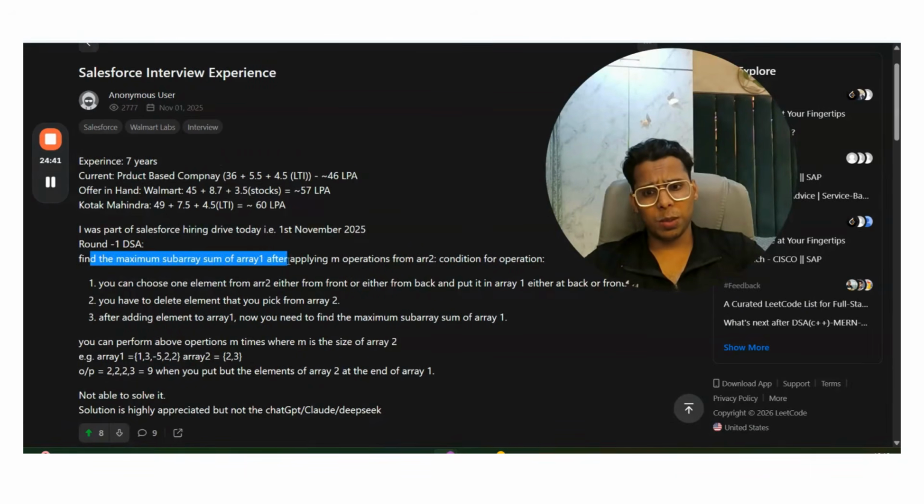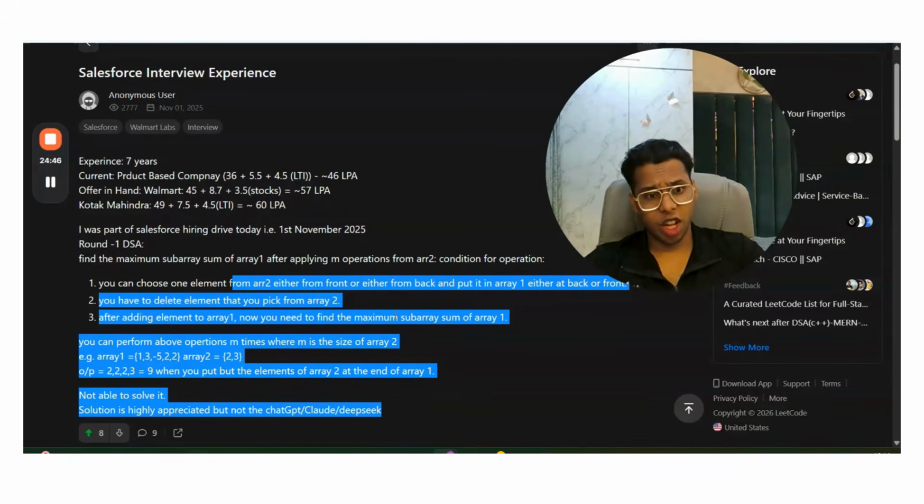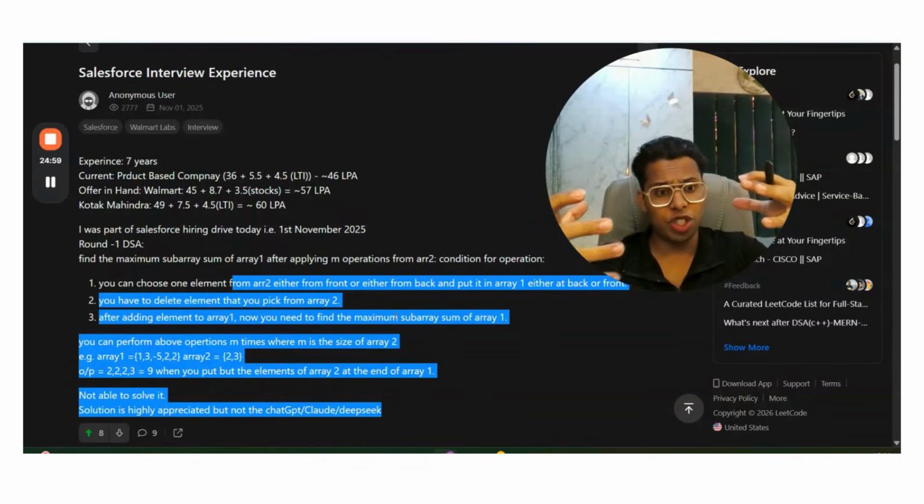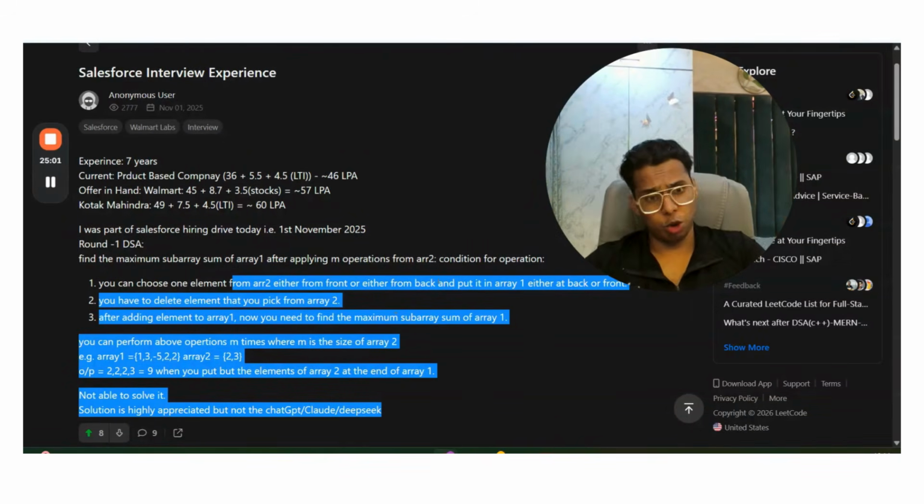Find the maximum subarray sum of array one after applying array two conditions. In this question, deep observation is needed. You need to understand the prefix concept, suffix concept, and mix Kadane's algorithm and greedy observations all in one. If you have not practiced those topics individually and the mixture of those concepts, you will not be able to crack this question, guys. This same question is not available in any standard DSA sheet. Even after doing all the standard DSA sheets, you cannot crack this question.